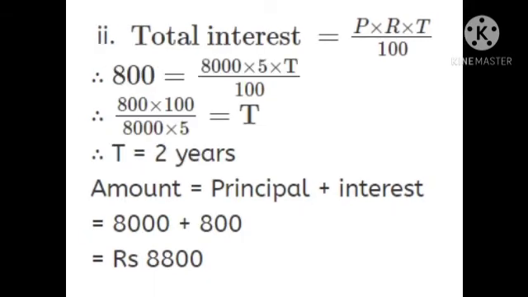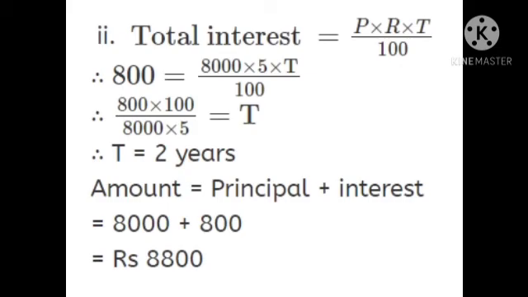In question number 2, we have given principal 8,000 rupees and rate of interest 5% and interest 800 rupees, and we will have to find time T and amount A. We will find time T by using the formula total interest is equal to P multiplied by R multiplied by T upon 100.